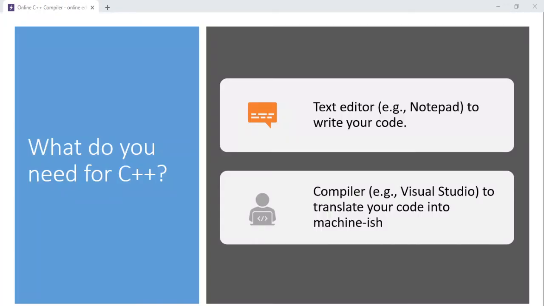Okay, so what do you need for C++? Simple, a text editor. It can be Notepad, WordPad, Microsoft Word, or any online text editor that you can write on, Sublime Text, or Visual Studio maybe, to write your code. And a compiler, again, like Visual Studio or online compilers. For what reason? To translate your code into machine-ish, the machine language. I think I have invented it. It's machine-ish. It's a nice thing. Maybe you can use it.